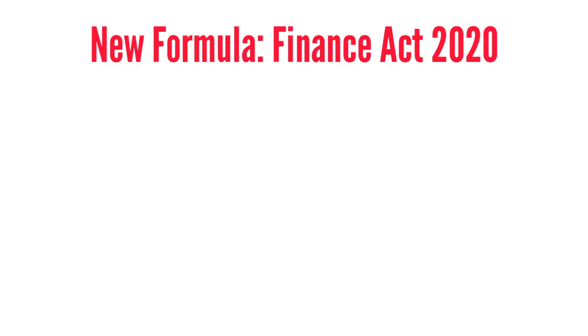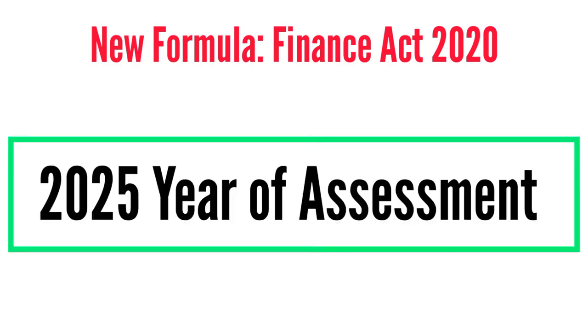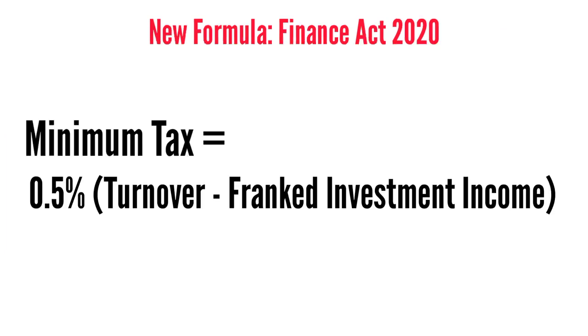Now, if this question was 2025 year of assessment, because Finance Act 2020 has changed this long and bulky formula, the formula for calculating minimum tax right now is to just say 0.5% times turnover or revenue minus franked investment income. So what is franked investment income? I'm not going to give a definition. I'll just explain what it is. If a company is receiving dividend, or receiving investment income from investing in another company, that's what you call your franked investment income.